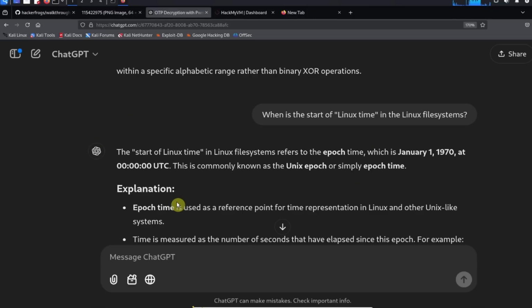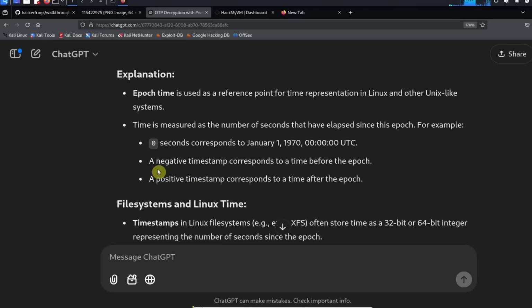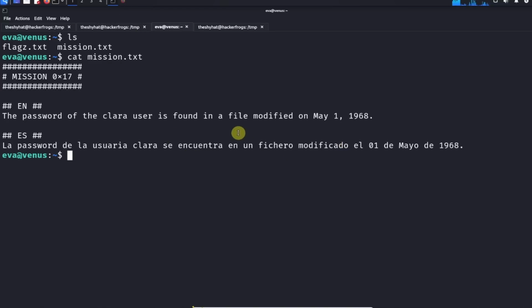So this challenge is kind of tricky because we can't specify a file that was created before this date right here, January 1st, 1970. And the challenge is asking us to find a file modified May 1st, 1968, which is before the Linux epoch begins. So let me demonstrate how to solve this challenge.